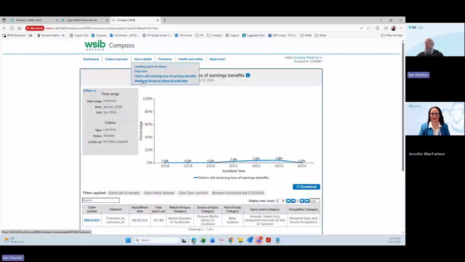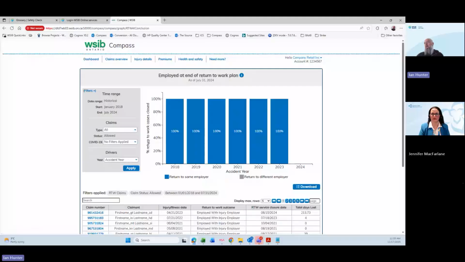We have our employed at the end of a return to work plan. So anybody who's had an injury and is going through our return to work services, let's say going through a lengthened time off, maybe going through retraining, maybe going through different types of rehabilitation through our return to work services. So this looks at what were the outcomes from those return to work plans. So it'll look at everybody who's enrolled in those or who has gone through that and what was that outcome.